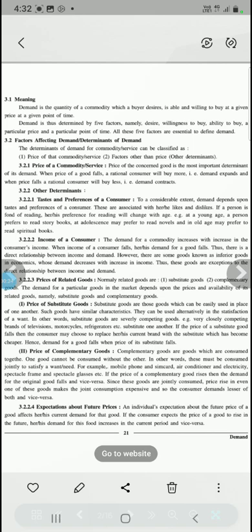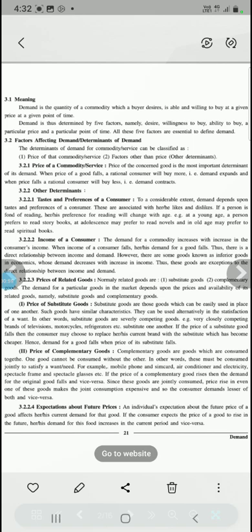Now you must have heard about demand, right? In common terms, demand means whatever we want. But actually from the economics point of view, demand is different. We need to satisfy certain factors to call it a demand, right? I will read the meaning for you over here.